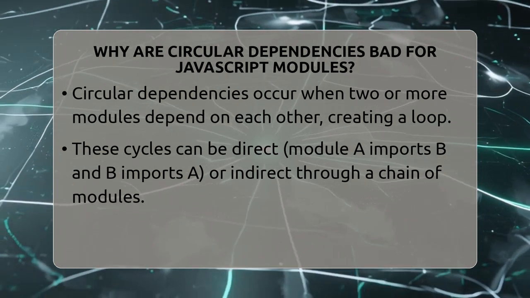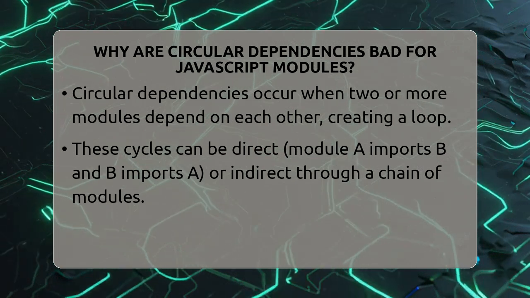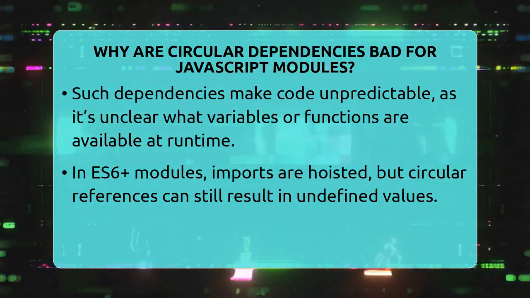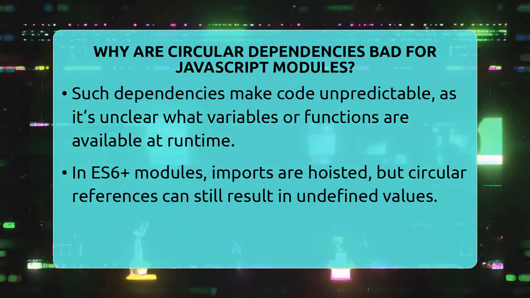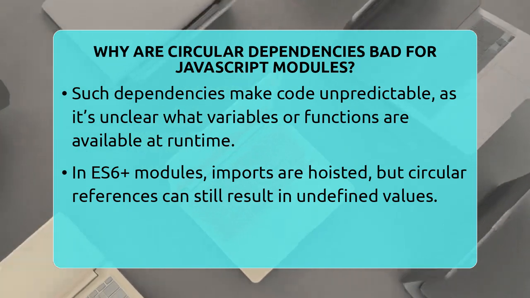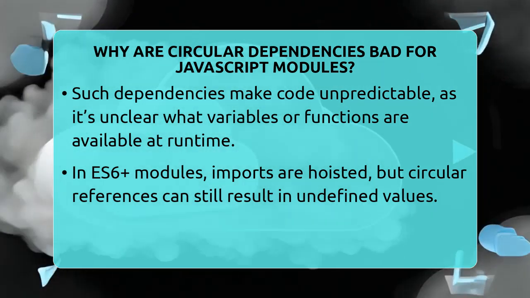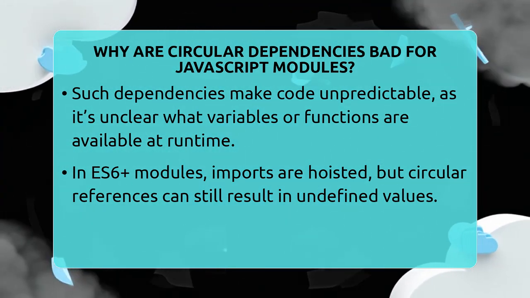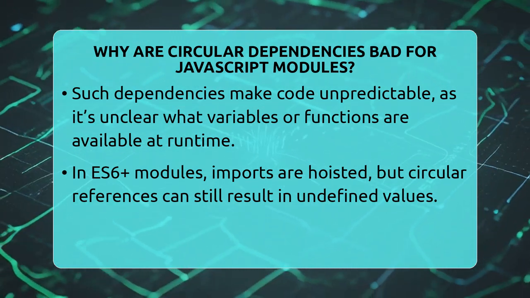Because modules depend on each other, it's hard to tell what will be available when. Sometimes, a module might try to use a variable or function that isn't fully loaded yet. This can cause errors like trying to access a variable before it's been initialized. In ES6+ modules, imports are hoisted and loaded before the code runs, but circular dependencies can still cause some imported values to be undefined at first.